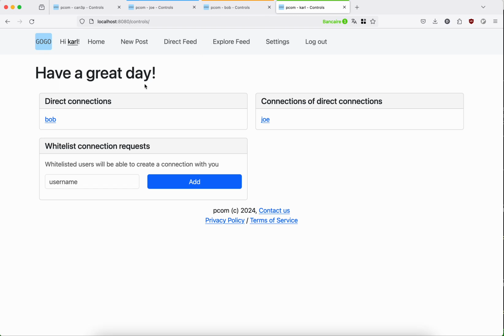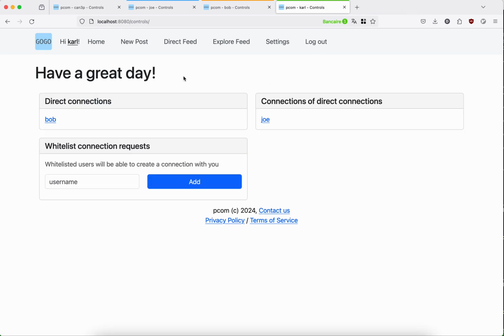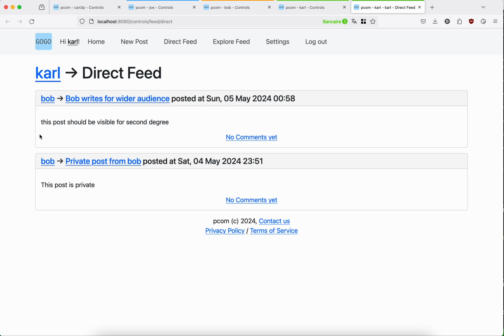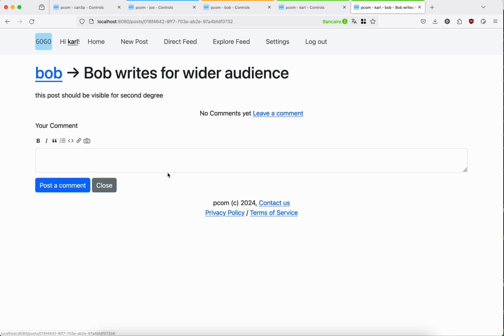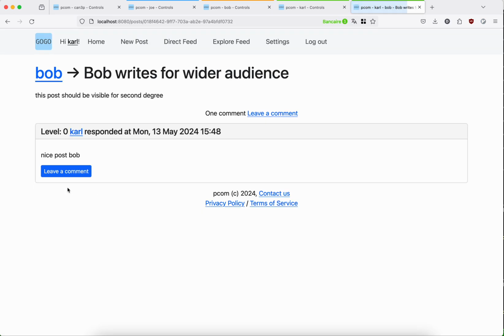So if we want to make a post, first of all, we can look at whether Carl has written anything. Well, he has written just one post, and let's have a look at the direct feed. The direct feed should only contain messages from Bob, and this is what we see there. We can also go and leave a message. We can say, nice post, Bob.